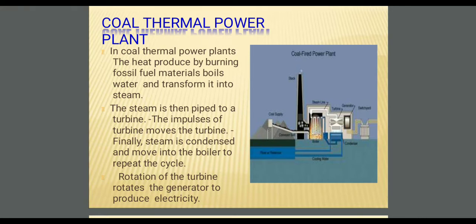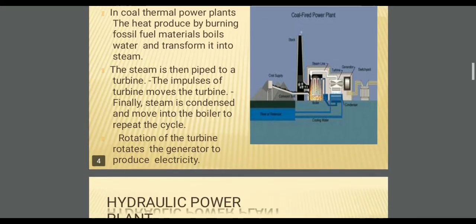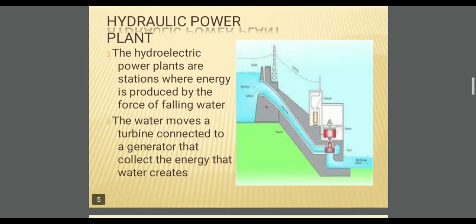So the main components of a thermal power plant are, first, a furnace, second, a boiler, next a turbine, and then an alternator. From the alternator we get the output energy in the form of electrical energy. So this is regarding the coal power plant, or thermal power plant. Coming to the next one, the hydraulic power plant.